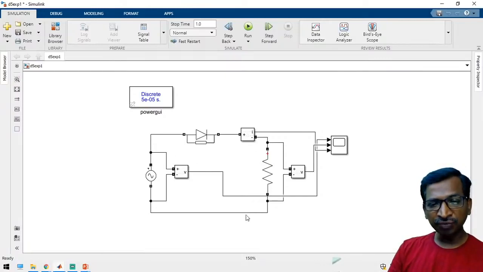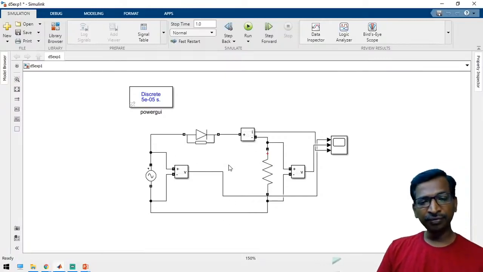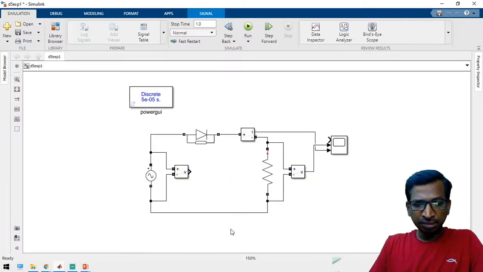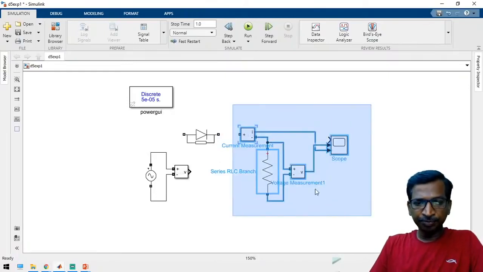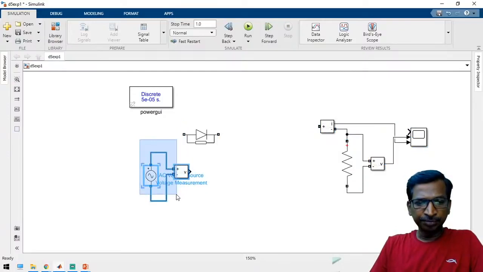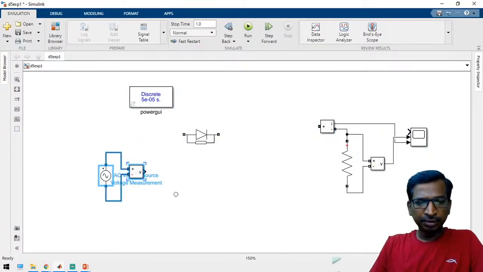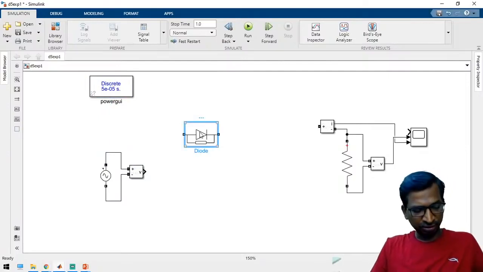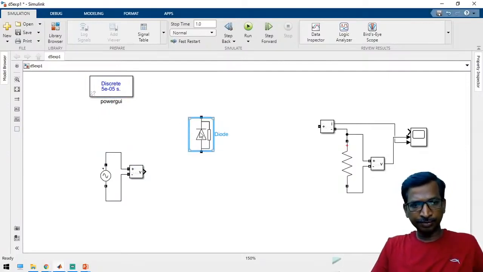So this is called a half wave rectifier. Similarly, we can develop a full wave rectifier. So just remove the circuit, keep the other things the same, and change the circuit connections, configurations. Just rotate Control R.